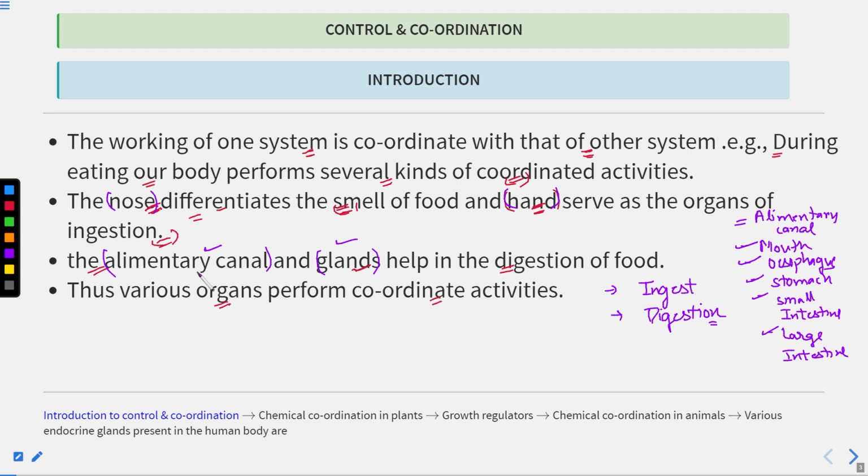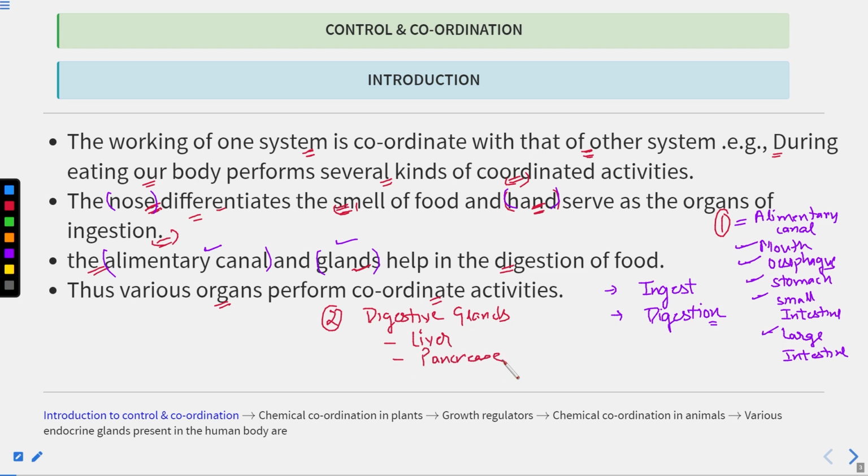Then what happens? There are a lot of digestive glands also present. So if we talk about the digestive system, one component is the alimentary canal, and the second one is the digestive glands. What are these digestive glands? These are the liver, gallbladder, as well as the pancreas.